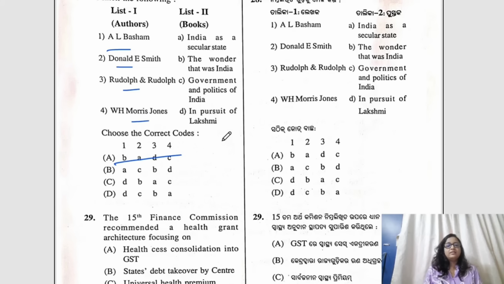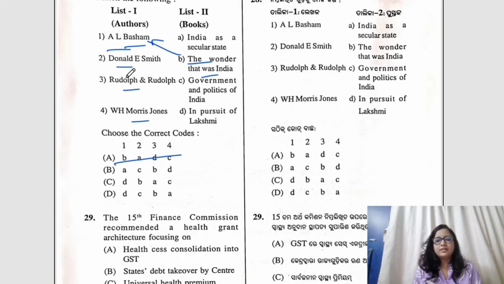A would be the correct answer, because The Wonder That Was India was written by A.L. Basham. If you're reading for the OPSC OAS Gazette, and the GK portion of the OPSC Gazette, we all cover these books, and the correct answer would be A.